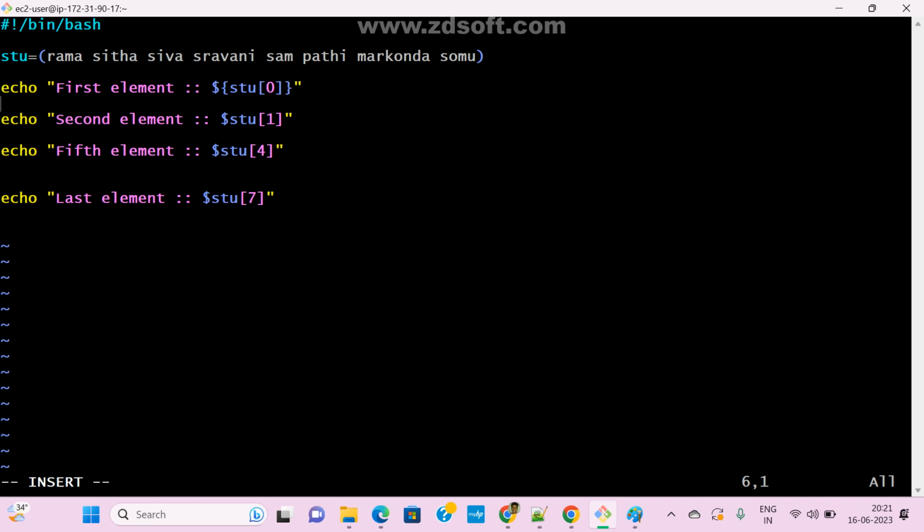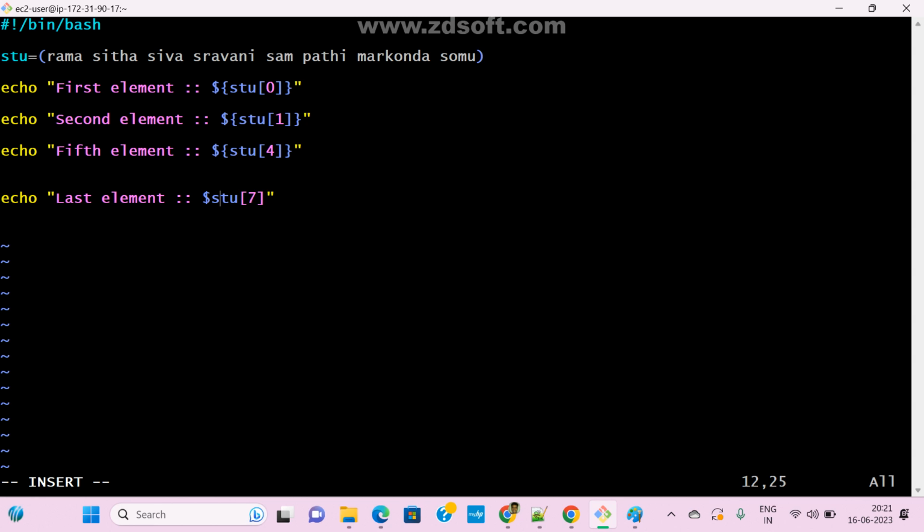Now coming to here, dollar. Now coming to here, dollar. Now last one. This is the dollar, and this is the value, right?